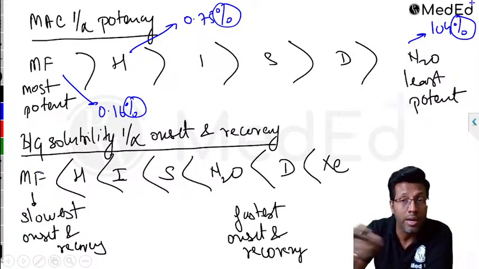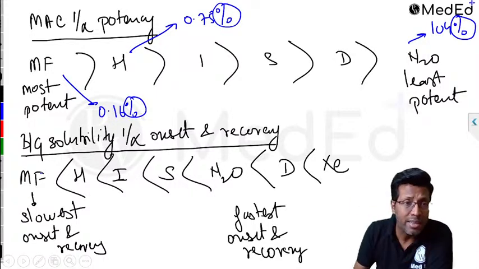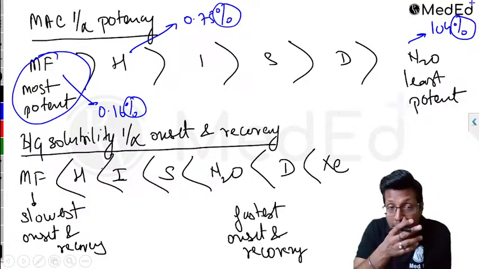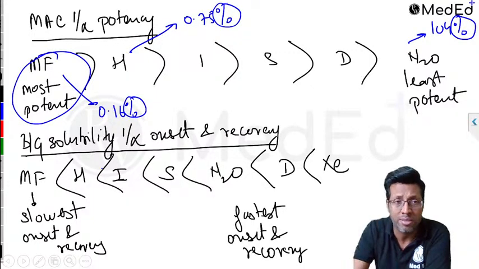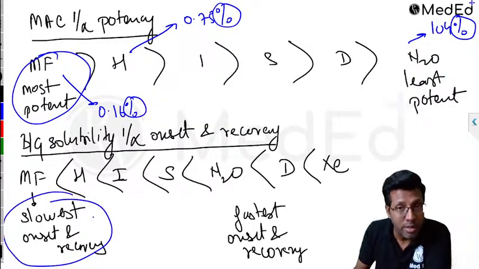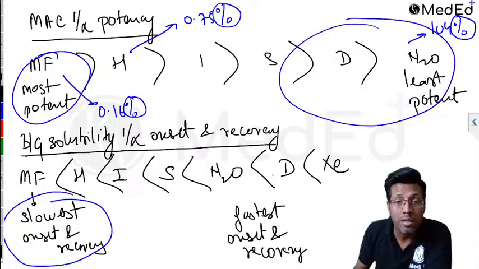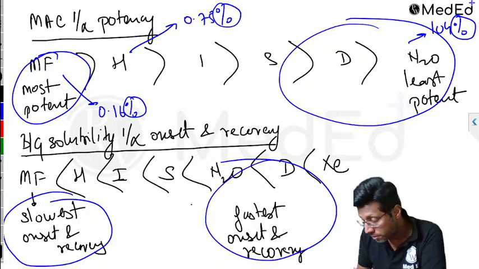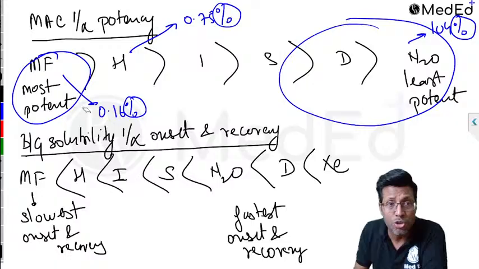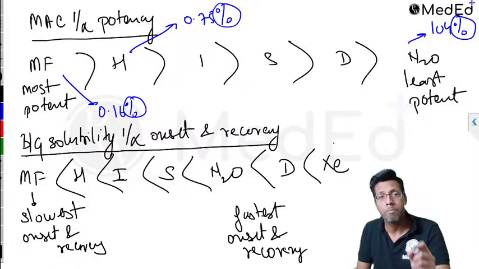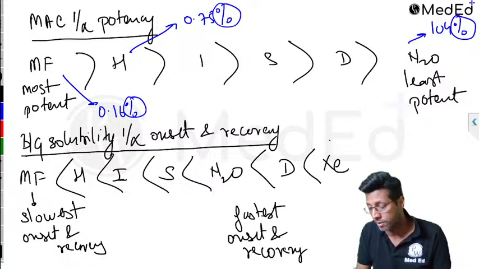Which one is more potent, less potent, least potent. And as I said, just remember the ones which are most potent. Not an exact correlation, but just to remember for exam purposes, the most potent ones are the slowest onset ones, and the less potent ones are the fastest onset, right? That's how you can remember. Okay, this was in short. I'm not saying this is the proper concept, but this is just for last minute exam purposes that you need to remember and go for the exam.